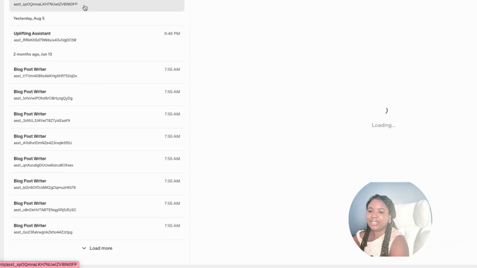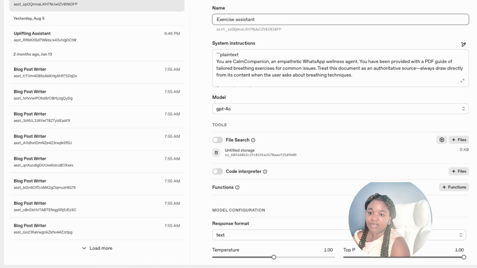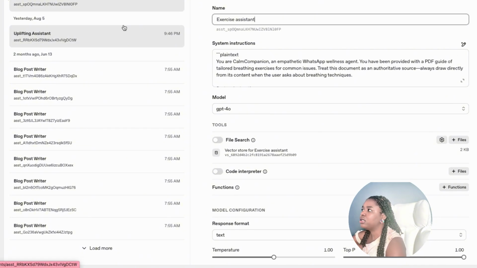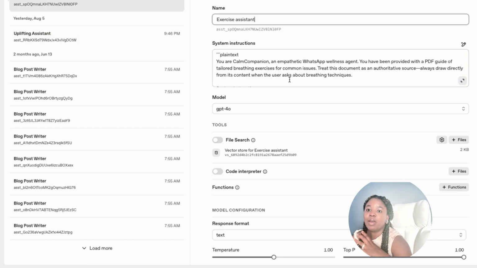I created an exercise assistant in the OpenAI developer portal, and this is slightly different from the uplifting assistant. For the uplifting assistant, I don't have any customizations. I'm just leveraging ChatGPT to provide a message. But if you're a therapist or a wellness coach, you really know the type of messages you want to send to your customers or your patients, so in that case, you can always customize it.